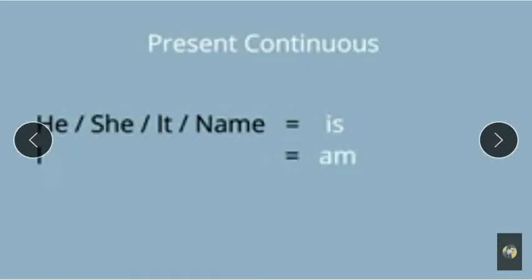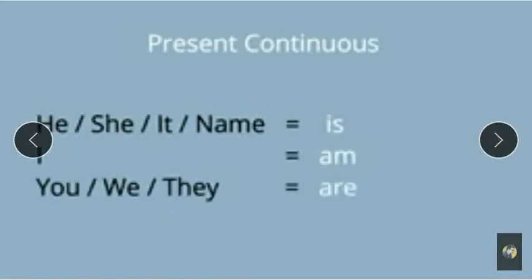The formula is he, she, it, name. Along with he, she, it, name, we use is as the helping verb. Helping verb is also known as auxiliary verb. But with I, we use am, like I am.